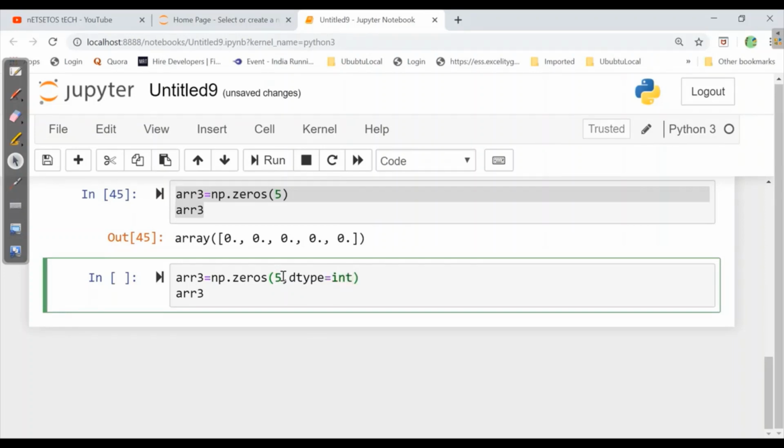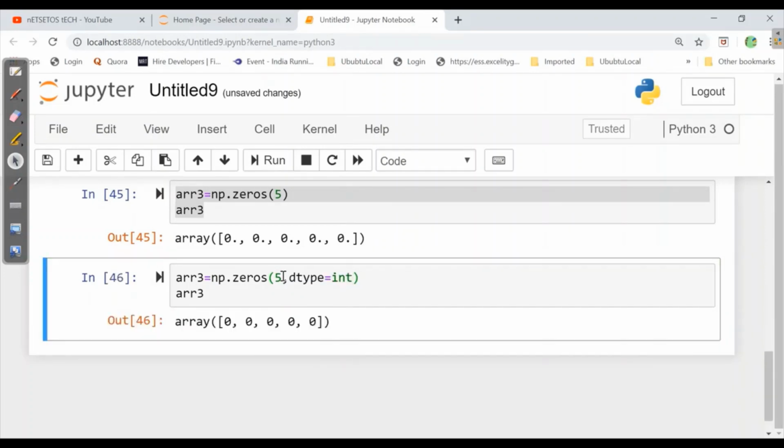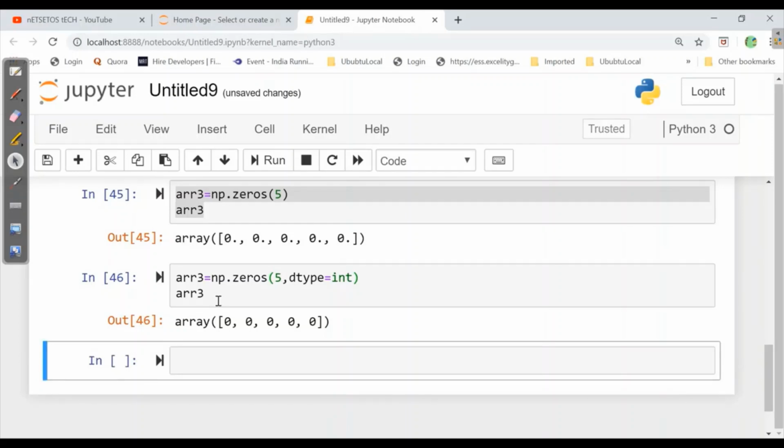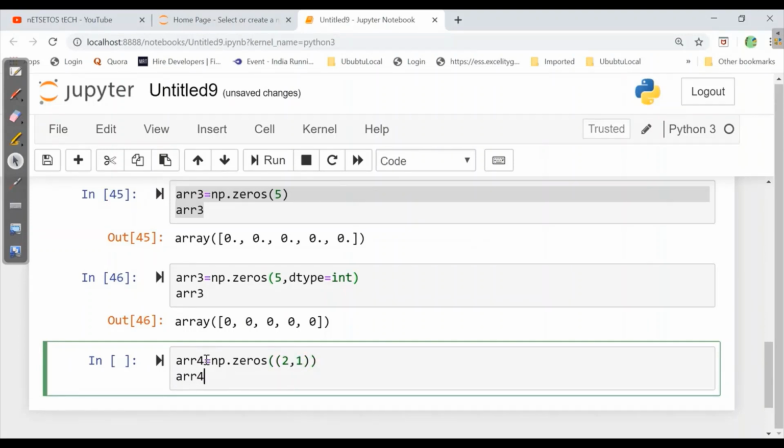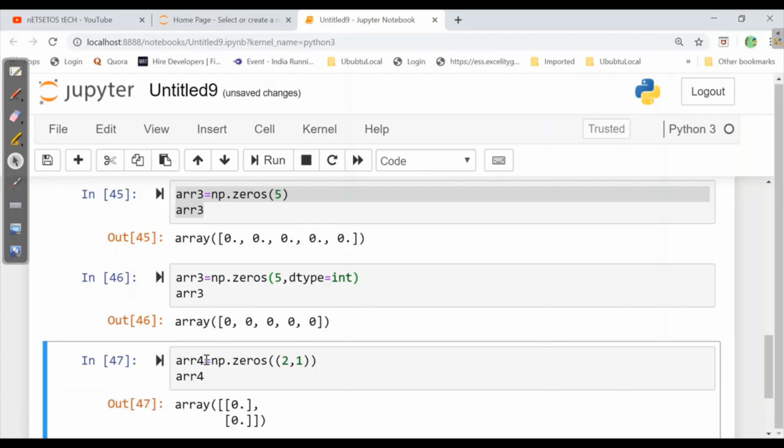When I run this, all returned values will be integers. Now if I write ARR4 is equal to np.zeros, inside a tuple I'll write 2, 1, and I'll ask Jupyter to print it. When I run this, here it will print.